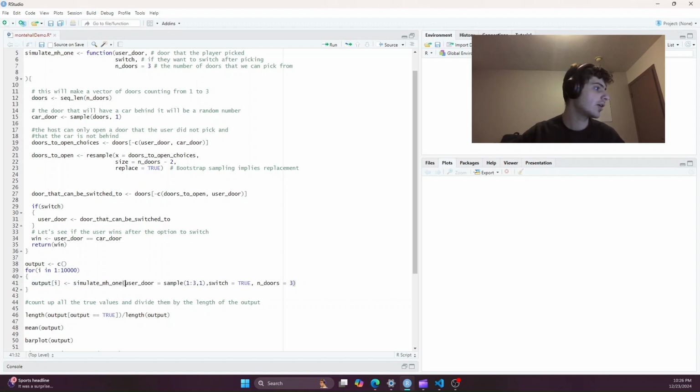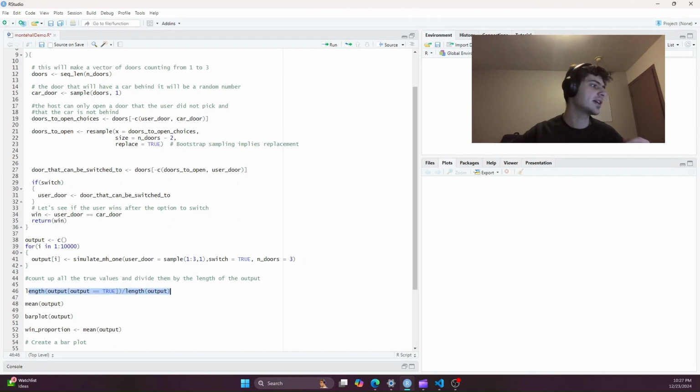And we're going to store our output as basically a game where the user picks a random door between 1 and 3, and they switch every time no matter what. So we're using the sample function here as the user door input, and all that means is we're taking one value from a random number between 1 and 3. That's what the sample function means. We're setting switch to true, meaning that they're going to switch, and number of doors is staying 3. It's going to stay 3 no matter what.